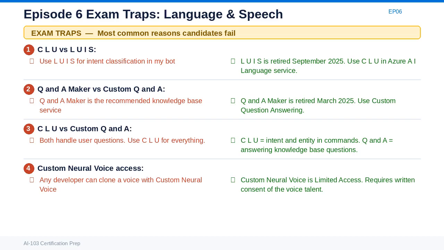Trap 4. Custom neural voice is limited access. You must apply to Microsoft and provide written consent from the voice talent being cloned. You cannot train a custom voice on someone's audio without their explicit permission.